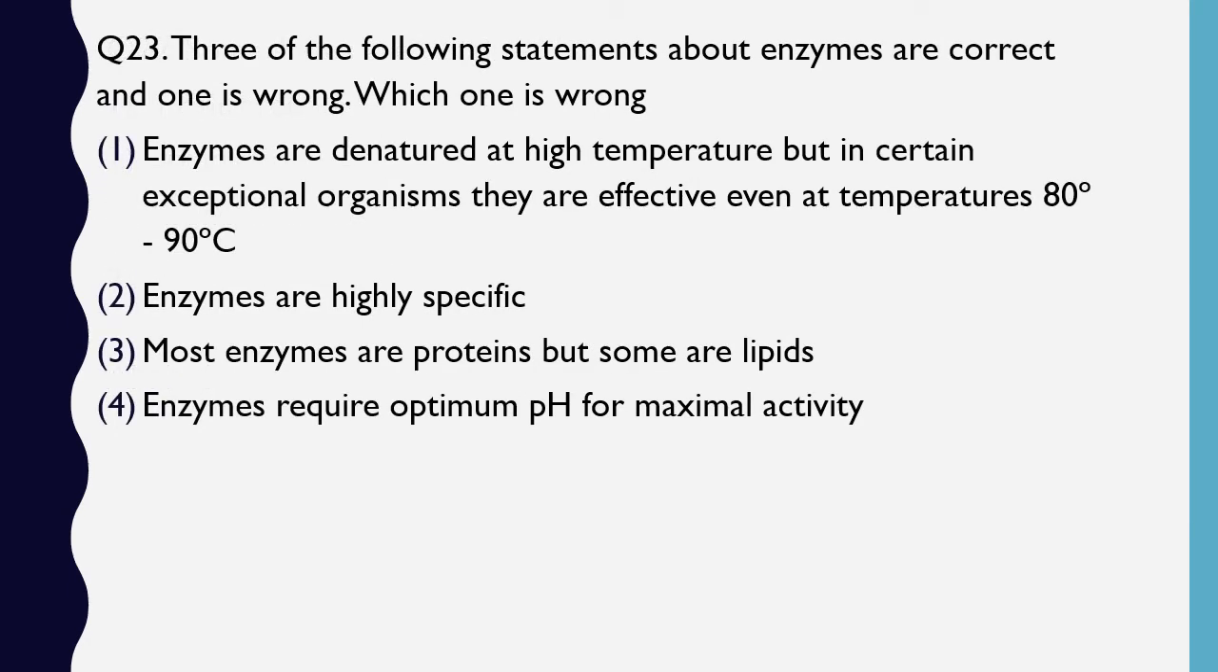Question number 23. Three of the following statements about enzymes are correct and 1 is incorrect. You have to tell which one is incorrect. Enzymes are denatured at high temperature, but in certain exceptional organisms they are effective even at temperatures of 80 to 90 degrees Celsius. Enzymes are highly specific. Most enzymes are proteins, but some are lipids. Enzymes require optimal pH for maximal activity. The statement which is incorrect, the correct answer is option 3. Most enzymes are protein, but some are lipids, is incorrect. There are no enzymes which are lipids.